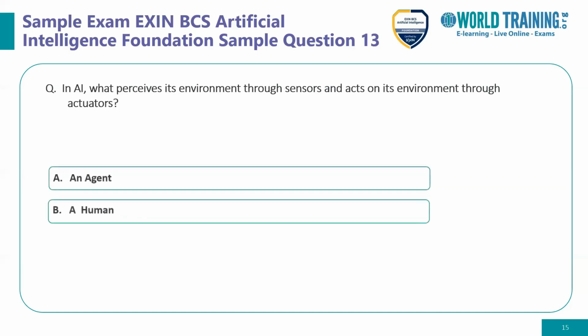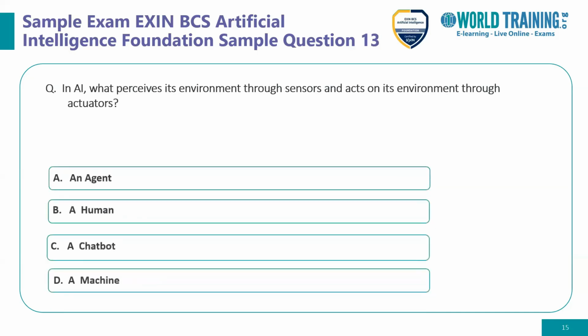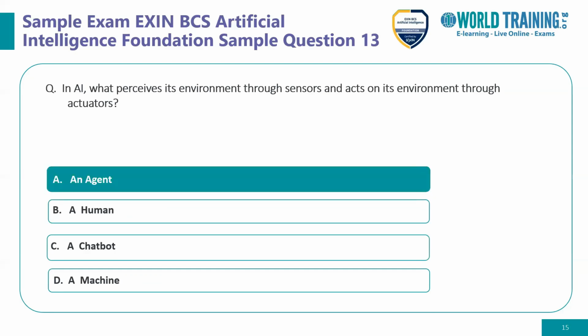So let's look into question number 13. In AI, what perceives its environment through sensors and acts on its environment through actuators? Is it an agent, a human, a chatbot, or a machine? So let's look at all the options A, B, C, D. This is again a very simple, straightforward question of recalling the information from the discussions we had during the e-learning module. So the answer for this is option A, which is the agent. So the answer for question number 13 is A, which is an agent.